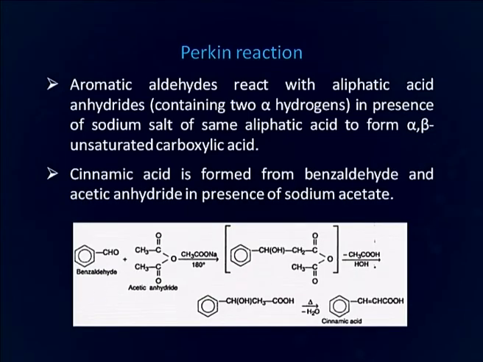Cinnamic acid is formed from benzaldehyde and acetic anhydride in presence of sodium acetate. You can see here this is benzaldehyde reacting with acetic anhydride in presence of sodium acetate. As a result, there is formation of cinnamic acid, an alpha beta unsaturated carboxylic acid. We will now discuss the mechanism of Perkin reaction.